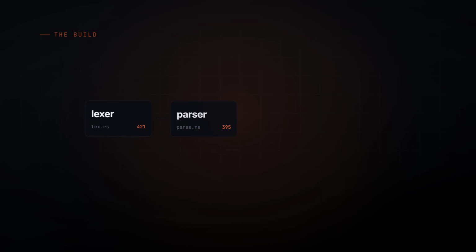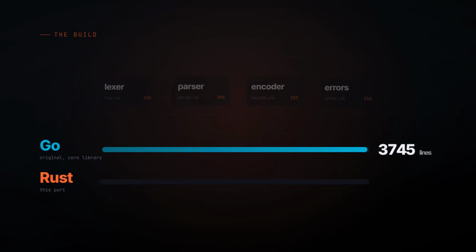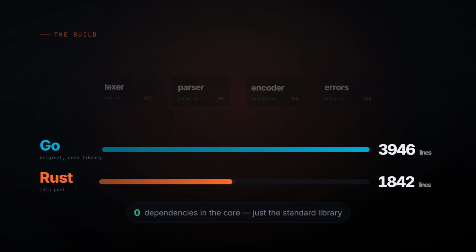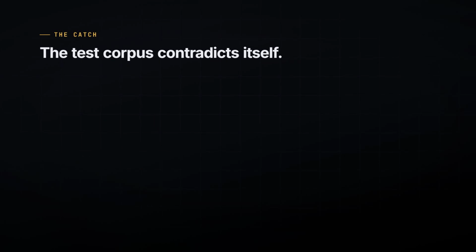A lexer, a parser, an encoder, and an error type that knows where it is. 4,000 lines of Go became 1,800 lines of Rust, with nothing in the core but the standard library. The corpus is stranger than it looks. It holds two versions of the spec side by side, and they disagree.